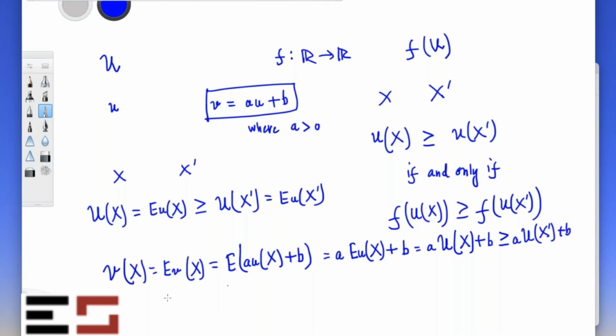You just have to reverse the steps. So you can write it like this: expected v of x prime, which is the same as capital V of x prime. So you can see that this transformation will actually preserve the expected utility form. So you can actually apply the expected utility on V, and it will rank the lotteries in exactly the same way as the original U.